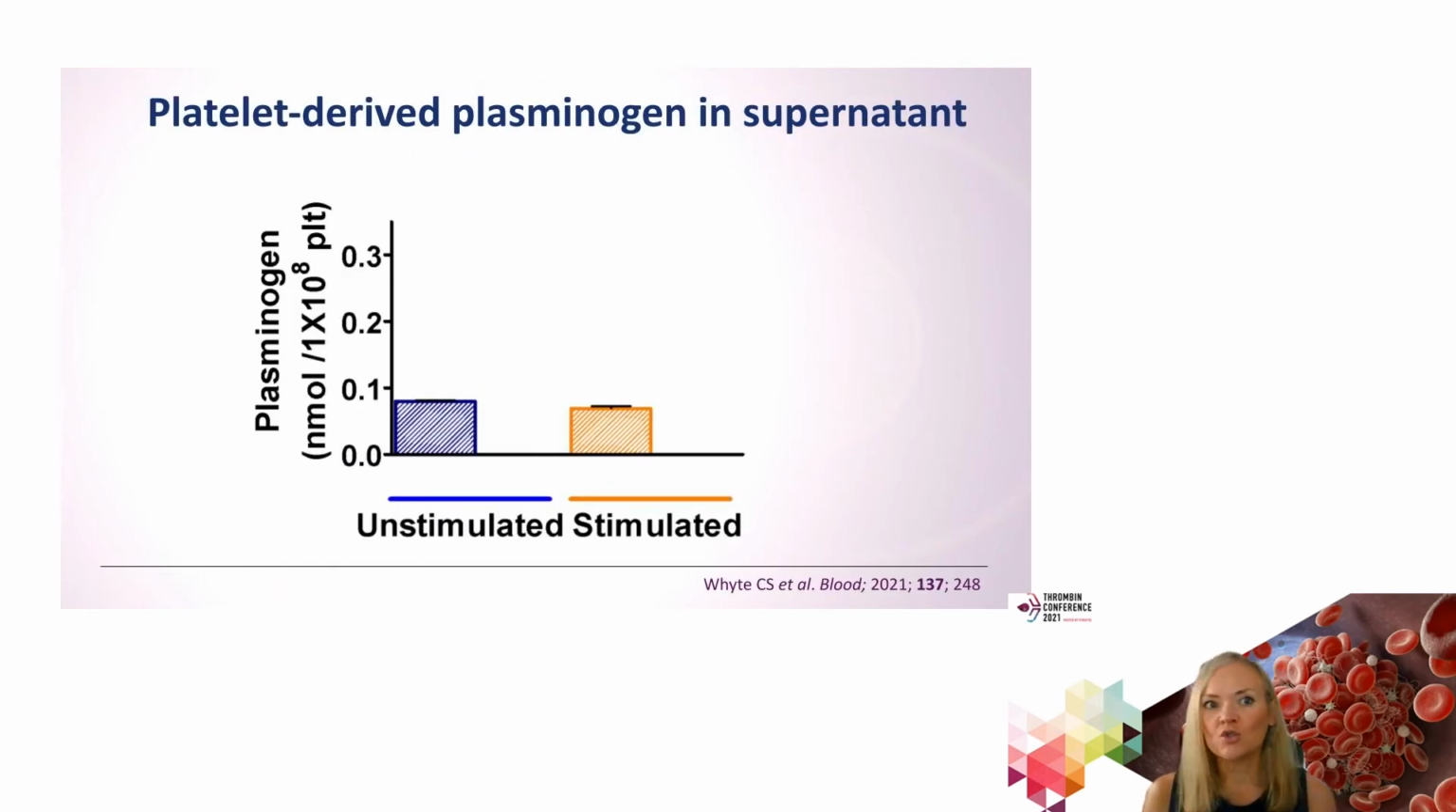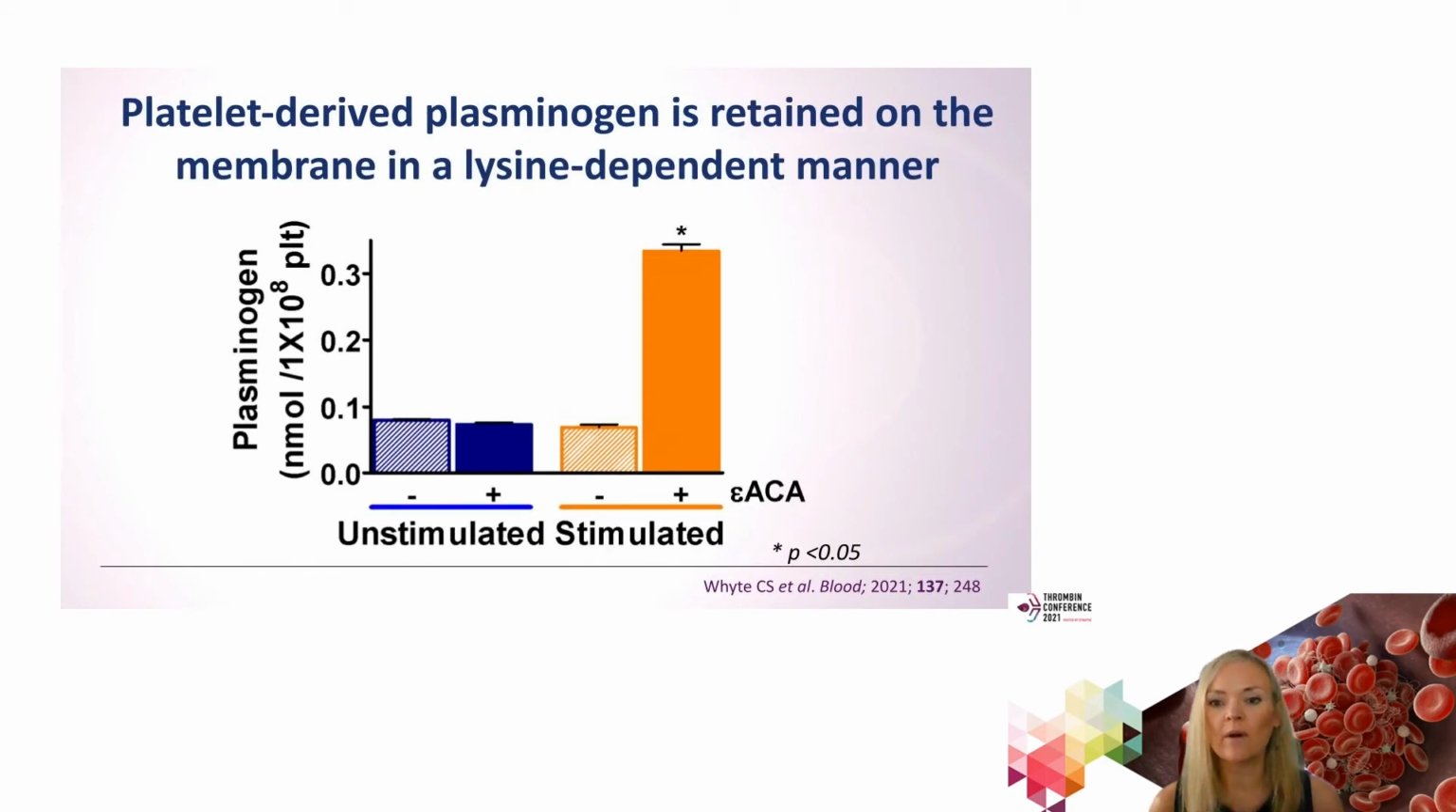We then turned our attention to thinking about platelet-derived plasminogen. We knew that there was potentially plasminogen that was sequestered within the platelets themselves, and we wanted to assess its contribution to fibrinolysis. But when we set up an ELISA plate-based assay and looked at unstimulated and stimulated platelets, we did not see any difference in the amount of plasminogen. However, when we incorporated the lysine analog EACA, we were able to release plasminogen from the surface of these platelets, indicating that it was being retained on the membrane surface.